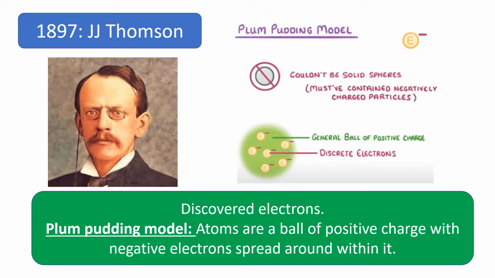But the plum pudding model was this idea that the entire atom was a ball of positivity, positive charge, and that the negative electrons were kind of scattered throughout. I guess if he had invented this theory in modern days, he might have called it the chocolate chip cookie idea, where the positive charge is the cookie and the electrons are the chocolate chips within it, but they were scattered throughout.